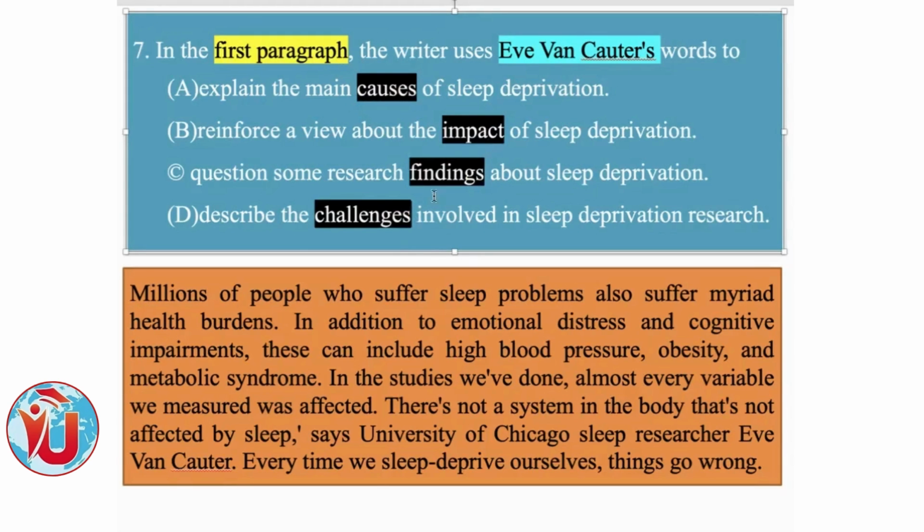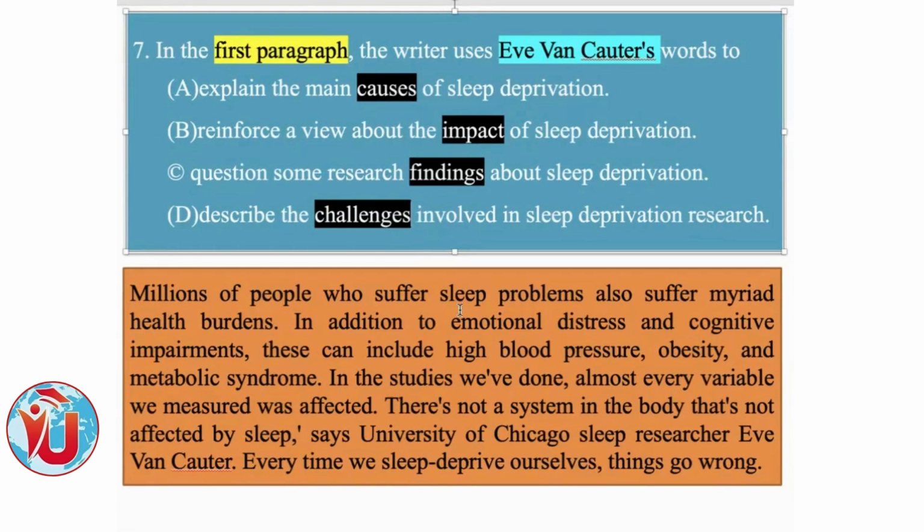Now, cause, impact, findings, challenges. Four things. Now, as you read or listen, you understand the nature of the language. So you know whether they are asking about cause, effect, impact, findings, challenges.